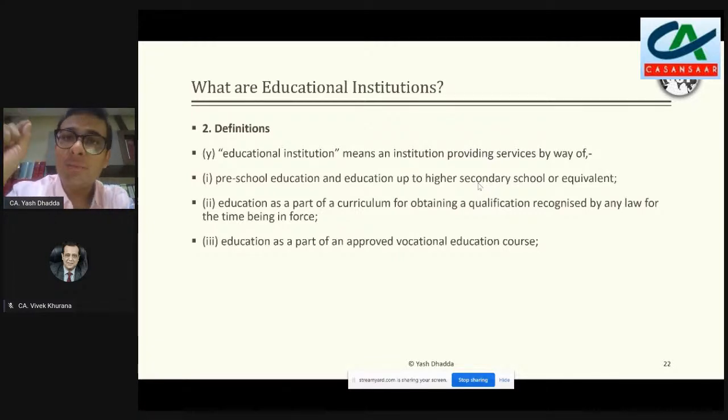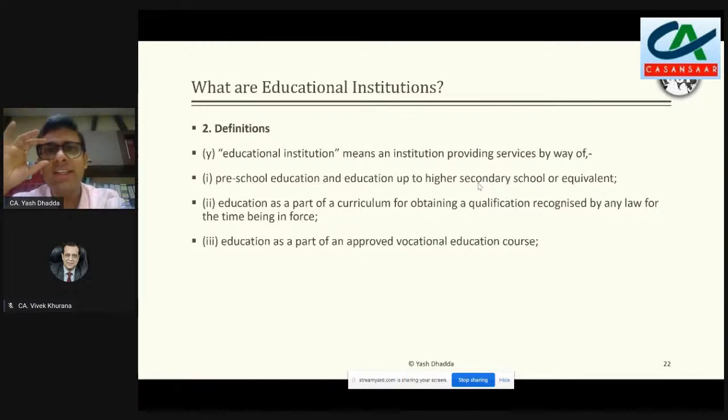The important point which comes is what is the meaning of equivalent. Equivalent का क्या मतलब है? Equivalent का क्या ये मतलब है कि अगर मान लीजिए कोई प्राइवेट कोचिंग चला रहा है और वो वहां पर 12th तक के बच्चों को मान लीजिए ट्यूशन देता है, so can he really say that there is an education which has been provided by him to the students? And those students basically have been imparted with an education which is equivalent to class 12, because when you really look at यहाँ पर क्लॉज 1 के अंदर कहीं पे भी ये रेफरेंस नहीं है that has to be recognized by law.